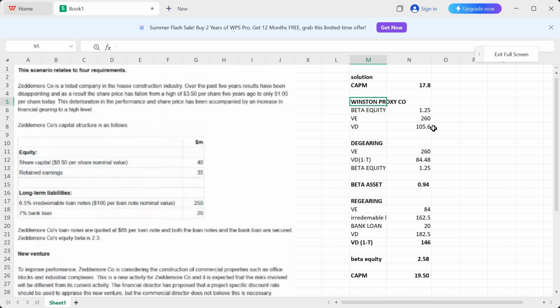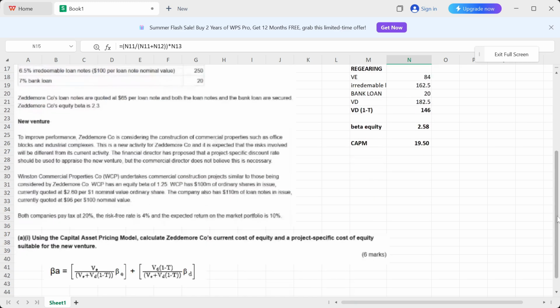So the company in this question given to us was Winston Company, and we took it as proxy. And like always, we try to take out the beta asset of the proxy company by doing something called degearing, right? So we are always given the beta equity, which was also given to us in this question, and we do not need beta equity. We need the beta asset because beta equity also has the financial risk. So we need to get rid of that financial risk, right? So once we get rid of the financial risk, then we got our beta asset with the help of the formula of the beta asset, which is this one, right? Something that you guys should have memorized till now, okay?